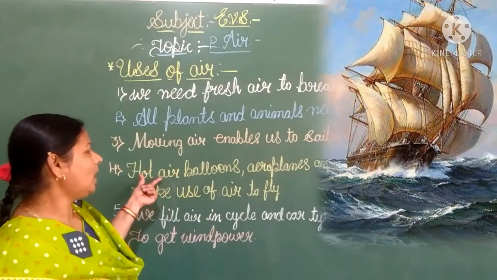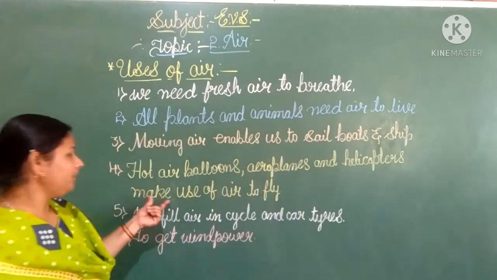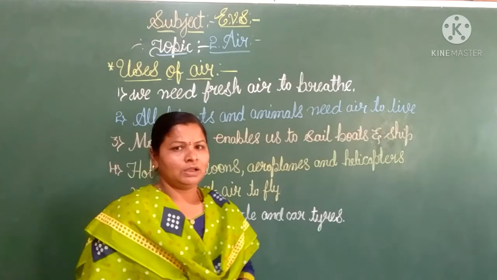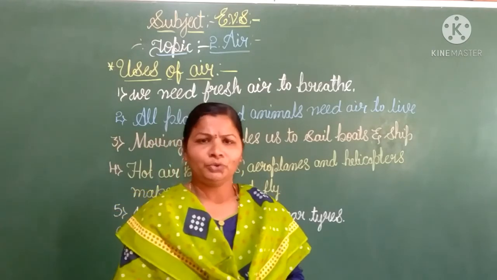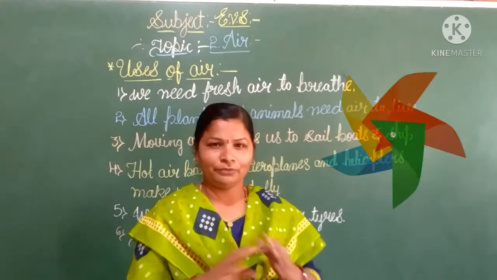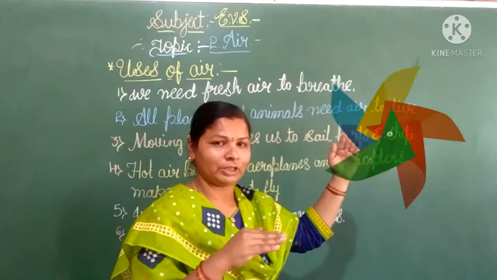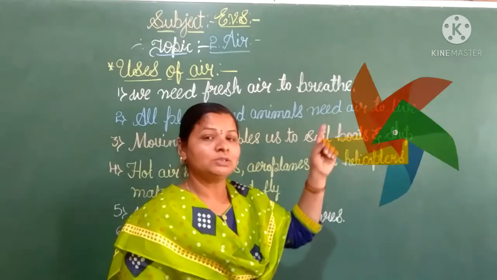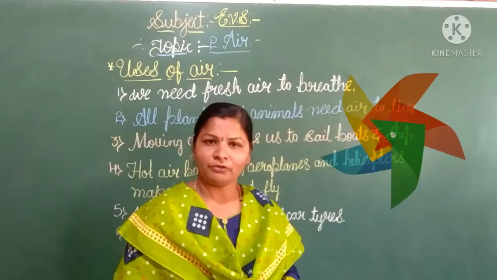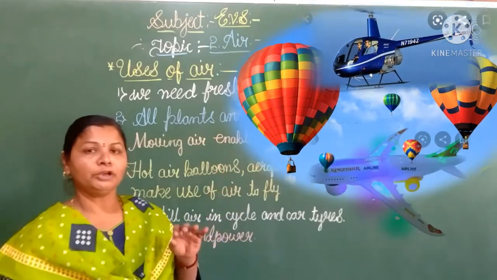Next one is hot air balloons, aeroplanes and helicopters make use of air to fly. Already you know that. Do you know, children, firki? This is the firki. When the air is moving, it rotates, right? Like that, the aeroplanes, helicopters and balloons want to move forward.